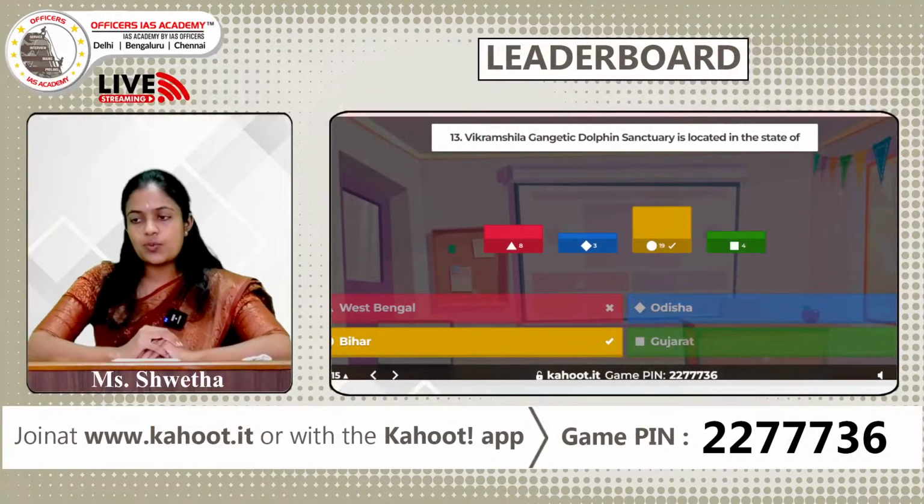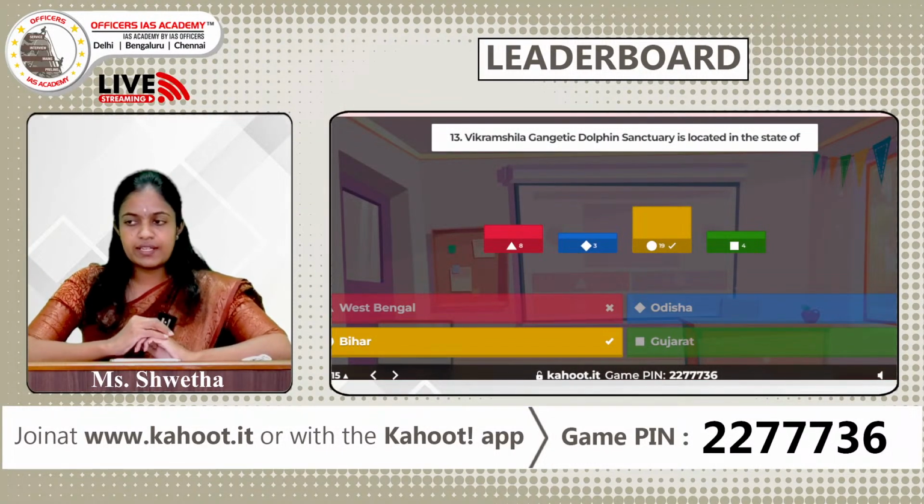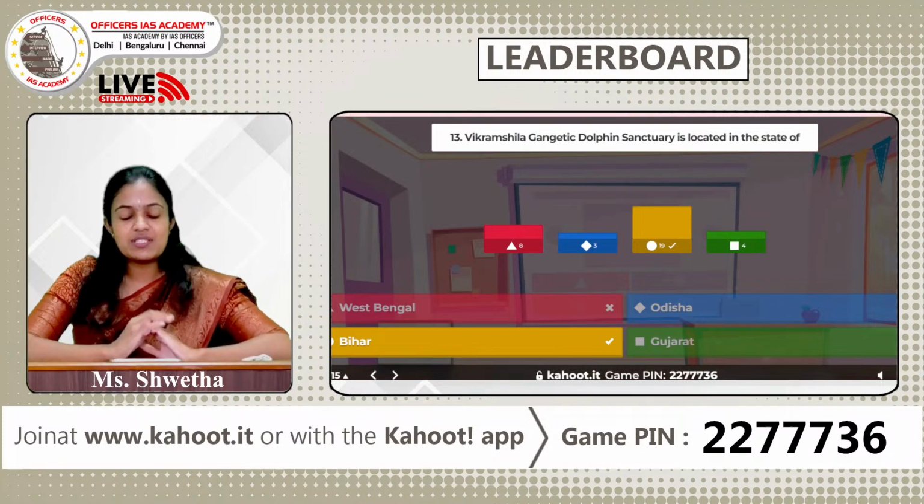Correct answer is option C, Bihar. Some of you have chosen West Bengal. Please get it corrected now. So I'll tell you a few points about the Ganges river dolphin.